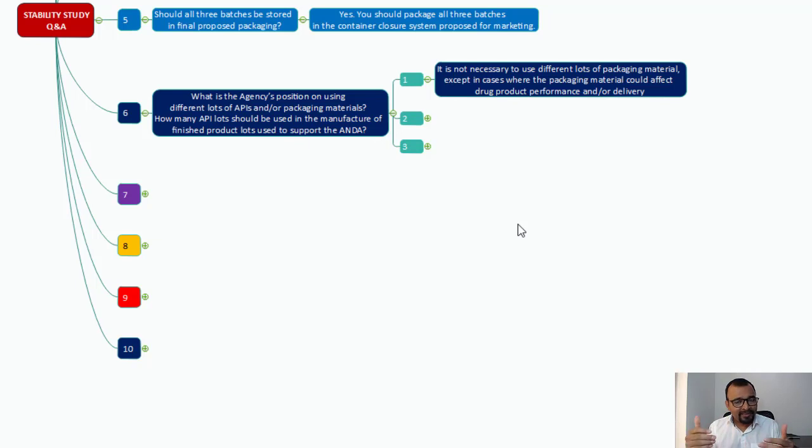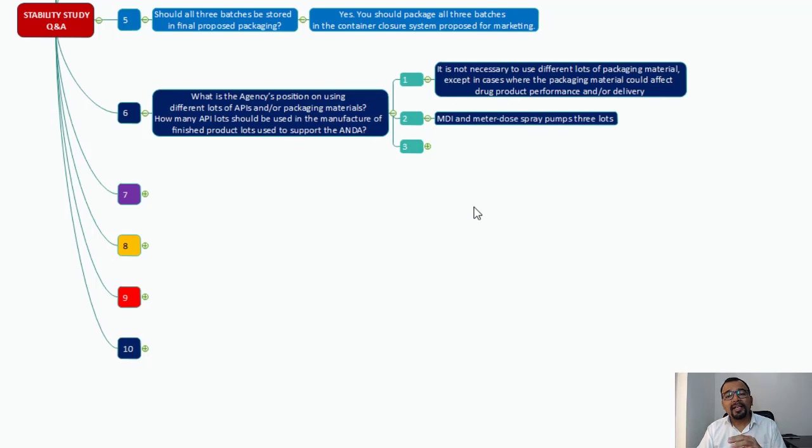And for this kind of dosage forms, the different lots of packaging materials need not be investigated. But if the performance is really dependent on the packaging materials, like for example in case of MDIs, the canister plays a very important role in delivering the suitable dose. So in that case you may think of using different lots of the packaging materials also.